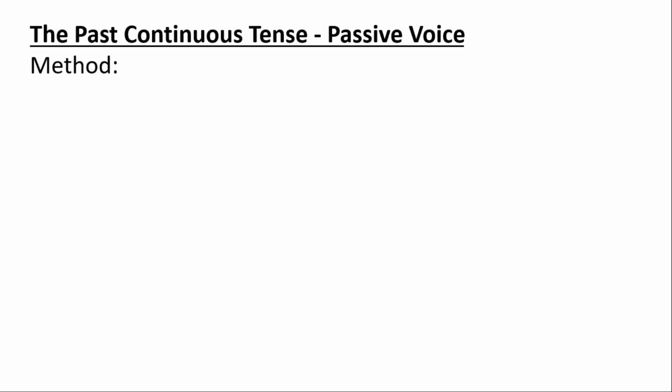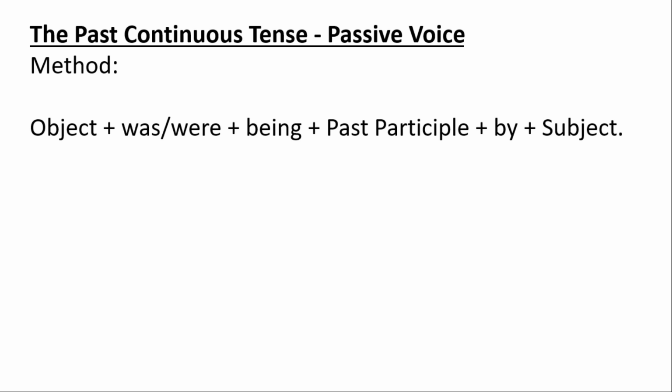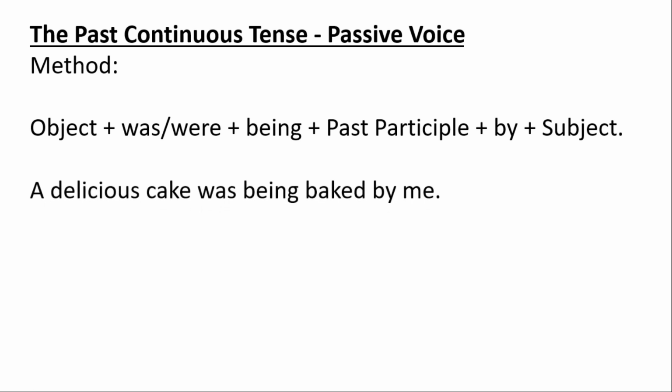First of all, we use object plus helping verb of the past tense was or were plus present participle of be, that is being, plus past participle of the verb plus by and plus subject. Like, a delicious cake was being baked by me.